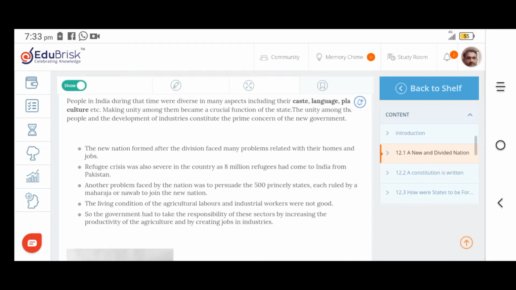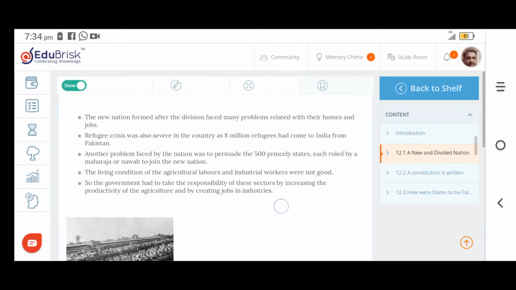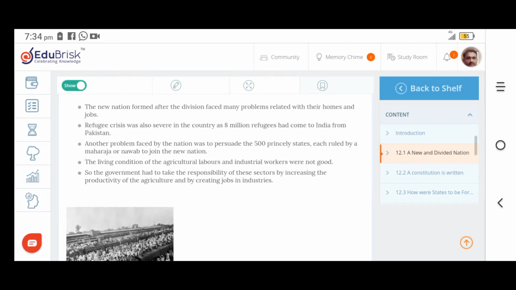The most important crisis or difficulty we faced was the refugee crisis, which was severe in the country, as 8 million refugees had come to India from Pakistan. So some people are in Pakistan, some are in India, some relatives may be in India, some in Pakistan. So we faced this main problem. Which problem? Refugee problem. Another problem faced by the nation was to persuade the 500 princely states, each ruled by a Maharaja or Nawab, to join the new nation.